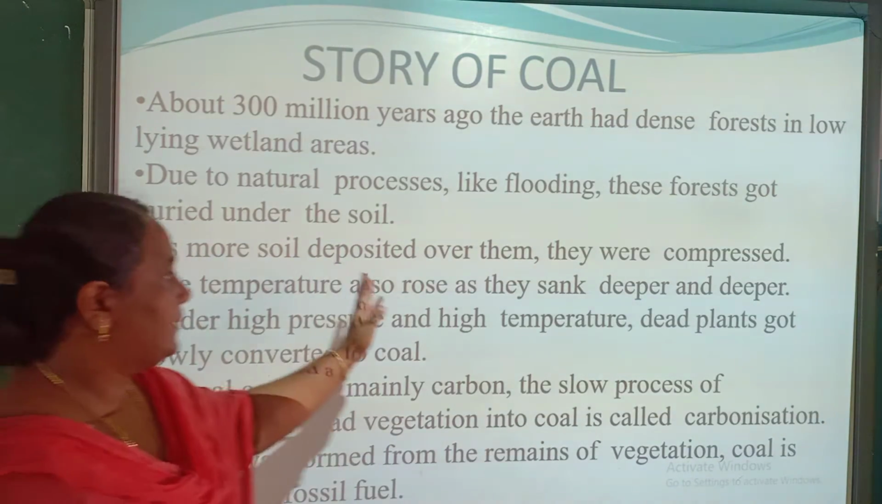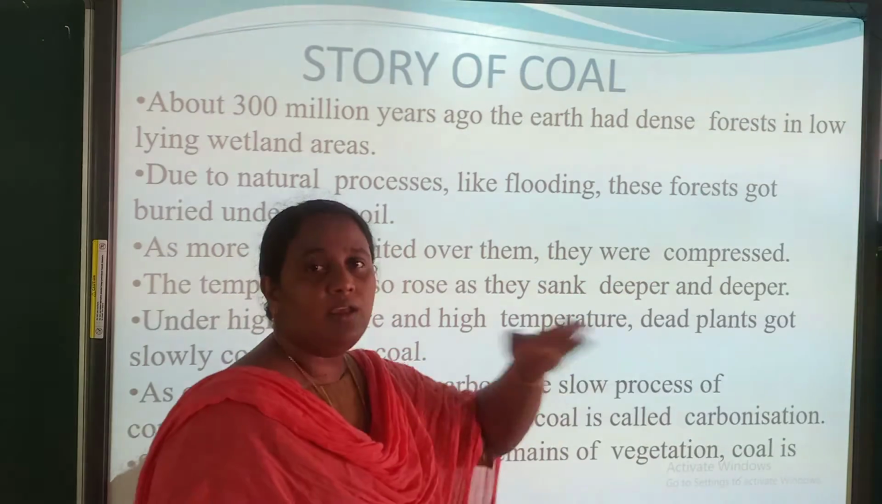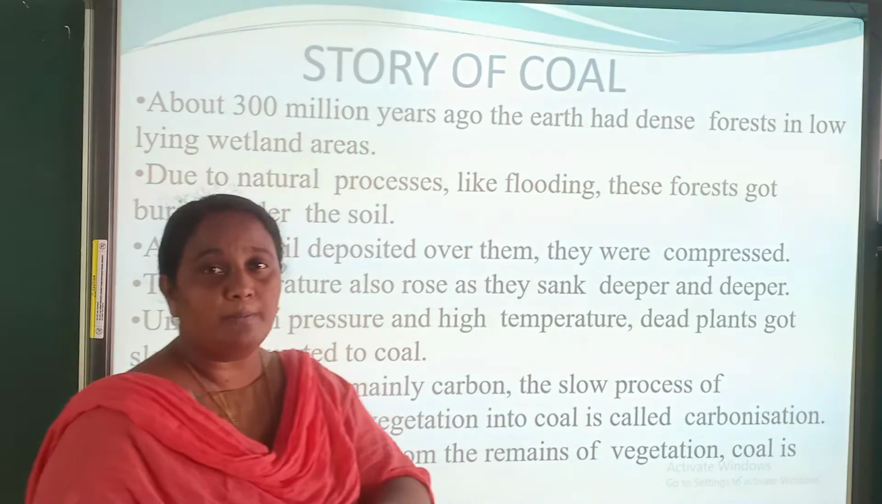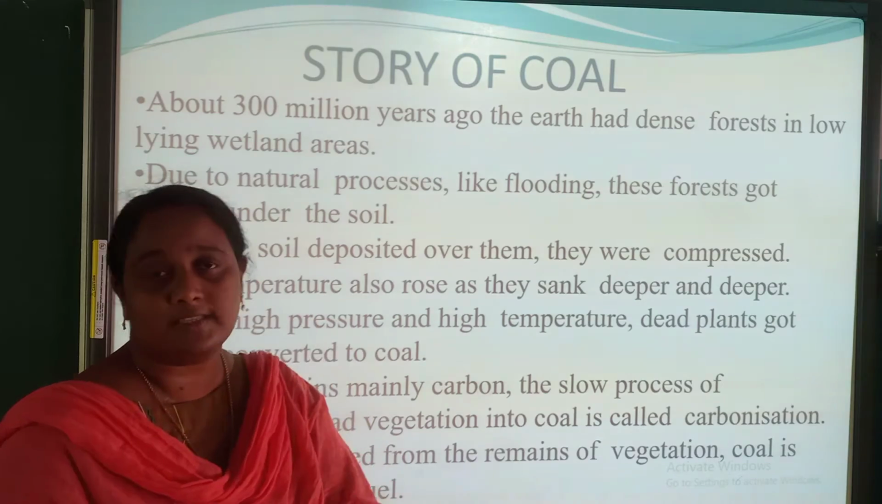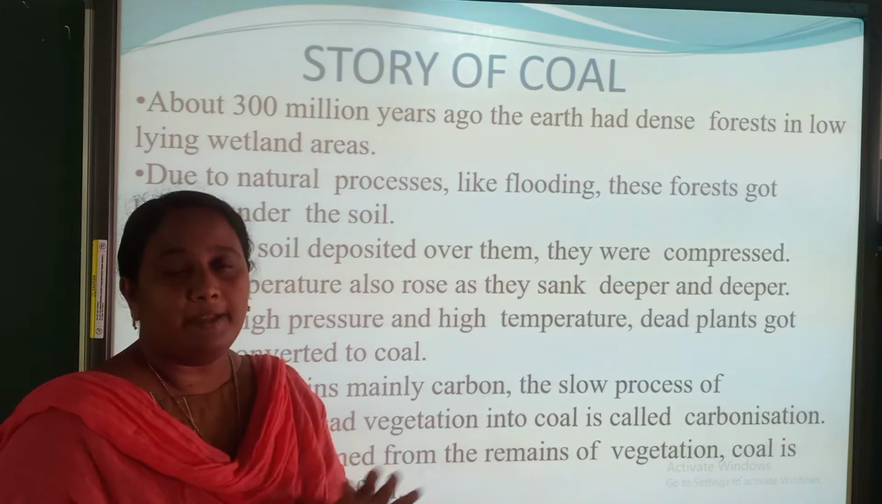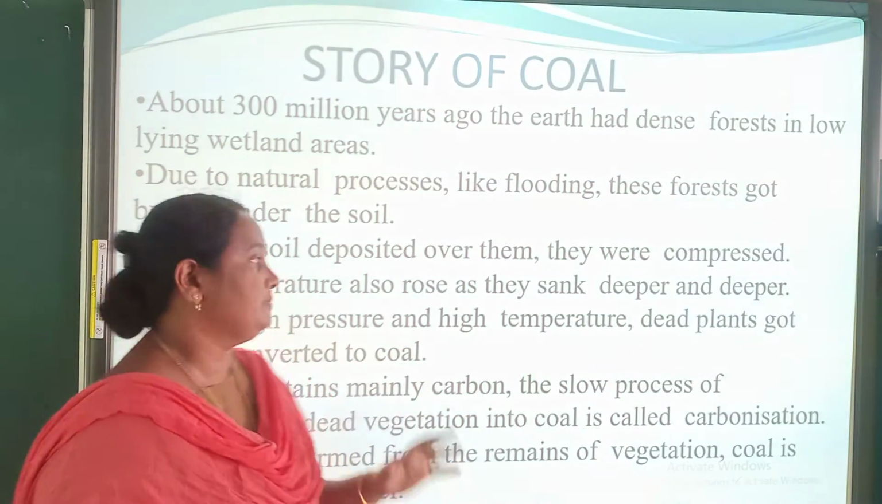As more soil was deposited over them, they were compressed. What do you mean by compressed? Some pressure is given to a thing, and that pressure is happening on them.